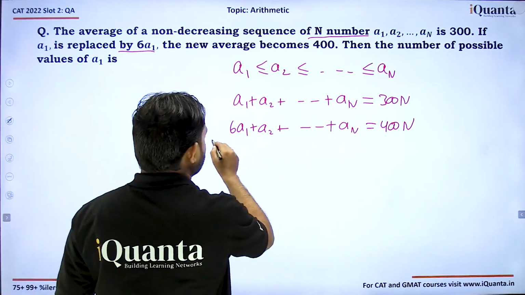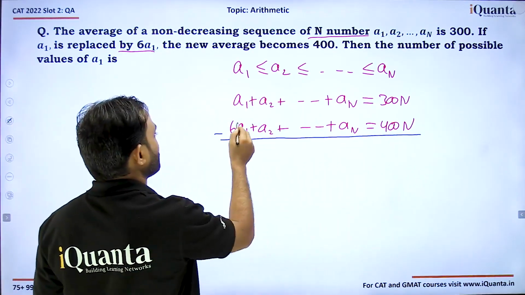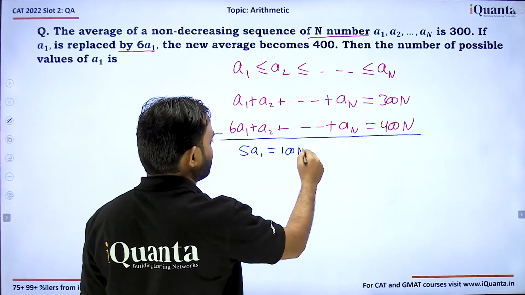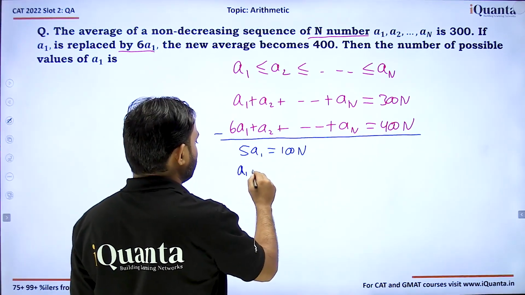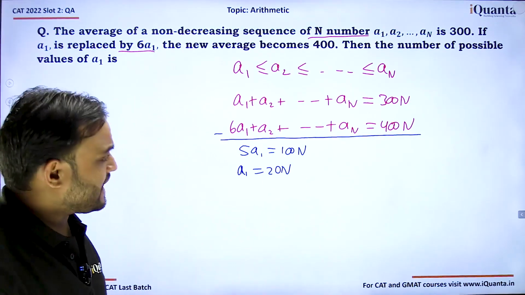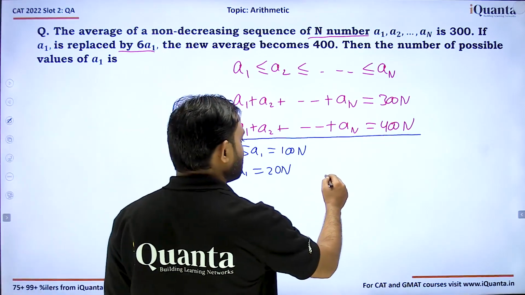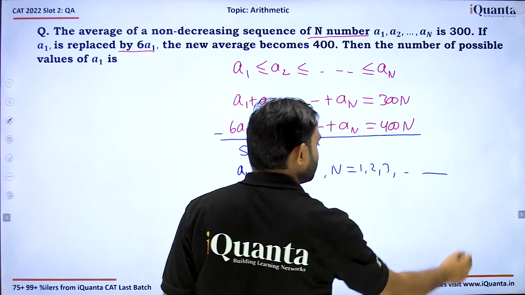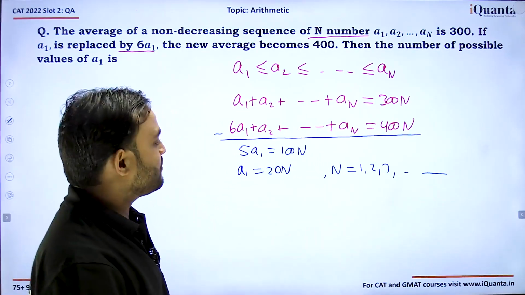Now if we calculate this, from here we get 5a1 is equal to 100n, or a1 will be equal to 20n. What could be the value of n? So n is a natural number, n is number of terms, so n could be 1, 2, 3, and so on. What could be the maximum value of n?